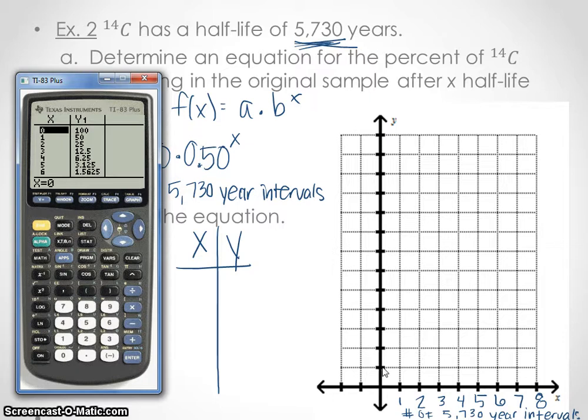Let's count how many there are: 1, 2, 3, 4, 5, 6, 7, 8, 9, 10, 11, 12, 13. So let's do 100 divided by 13, and we get 7.69. Yuck, I hate it. Even 8 I don't really like. So let's just do the next roundest number, which is 10.